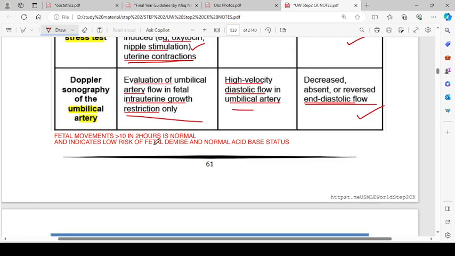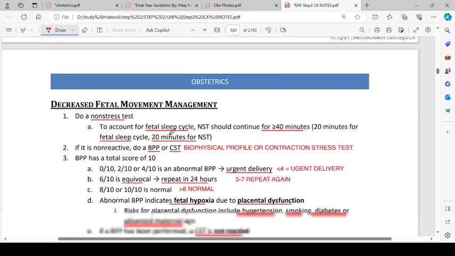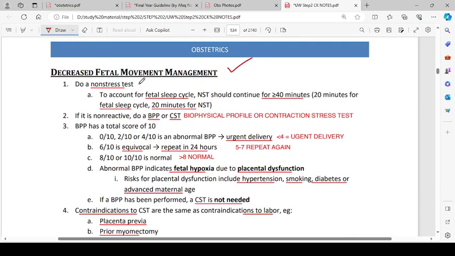Fetal movements of more than 10 in 2 hours is normal and indicates low risk of fetal demise and normal acid-base status. Decreased fetal movement management: do a non-stress test to account for fetal sleep cycle.